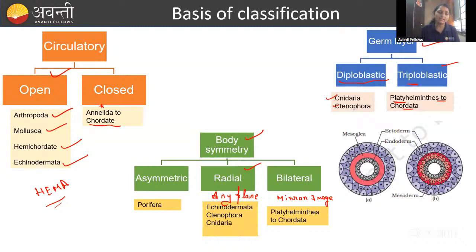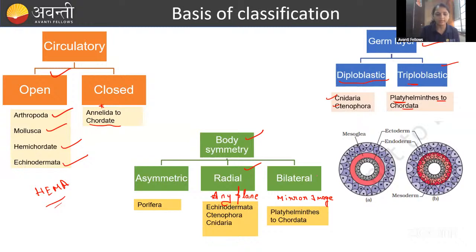Then coming to the radial symmetry. Some people confuse radial symmetry and bilateral symmetry. Think of radial symmetry like this: if you cut the organism in any plane, you will get equal halves in any plane. But in the bilateral symmetry, it is only in a single plane. In the single plane you have to cut. It has to pass through the center and it will give the mirror image. That is the bilateral symmetry.